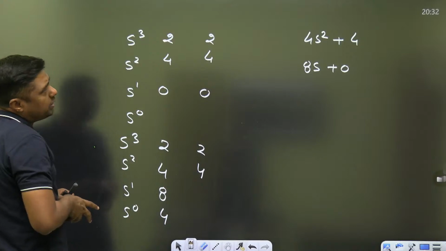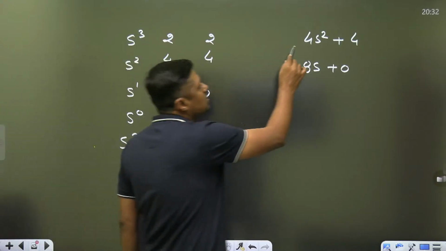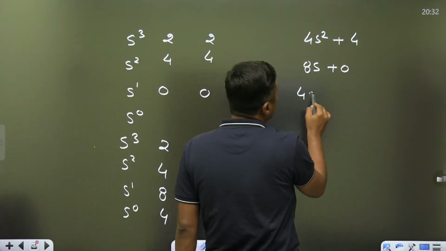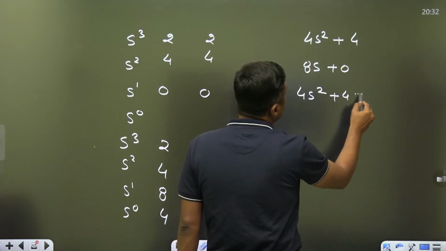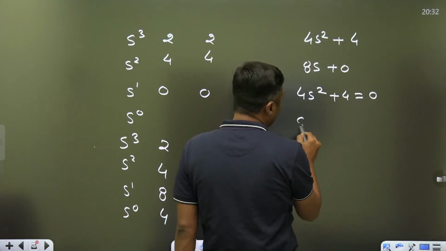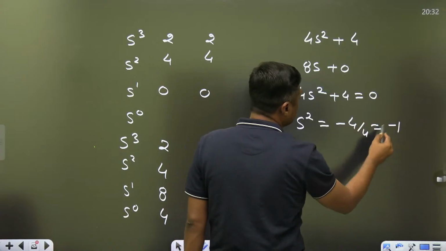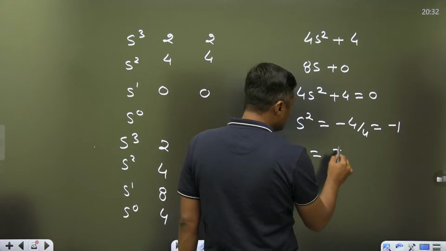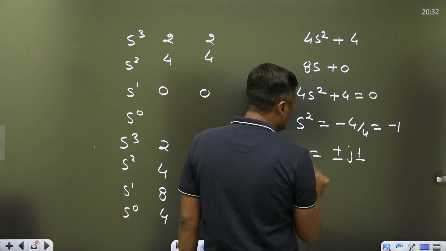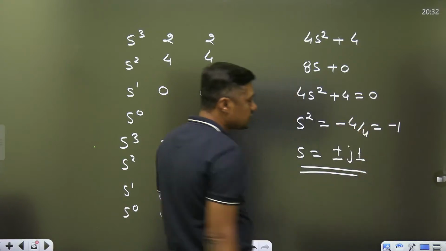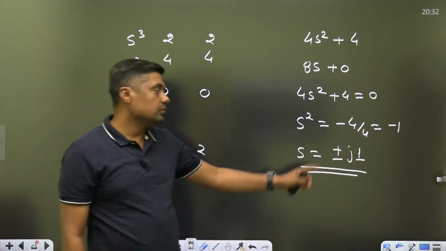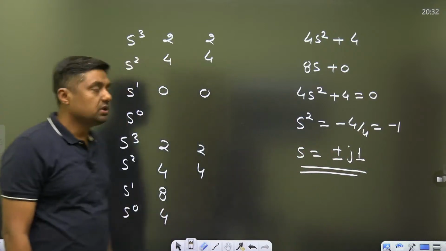So at which point do we have the roots? Equate the auxiliary equation to 0, then you will get s square equal to minus 4 upon 4, that is minus 1. What is the root of this? Plus minus j1. So two roots on j1, that is the roots.